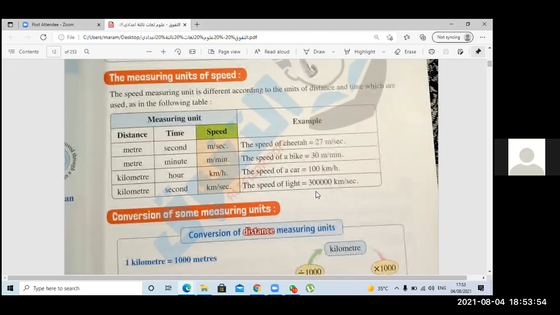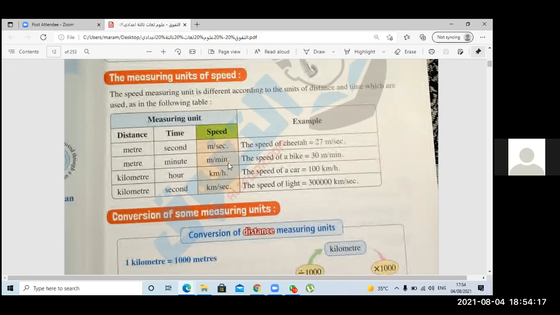Okay. When you answer the questions which will come to you, if the distance is in meter, for example, and the time in second, the unit of the speed will be meter per second. If the time is minute, meter per minute.